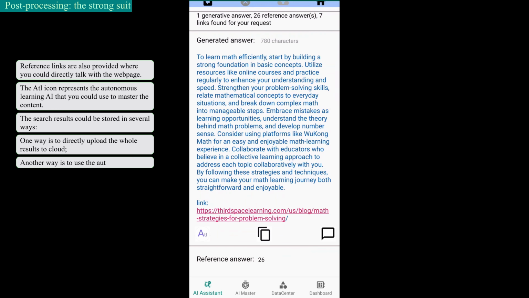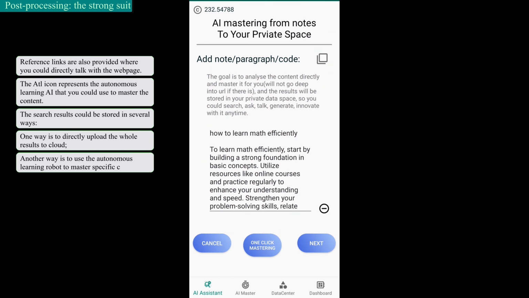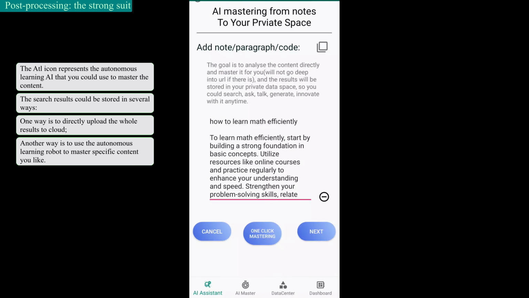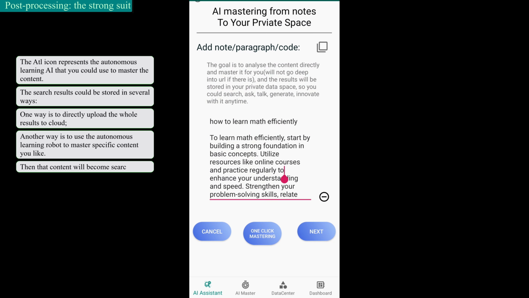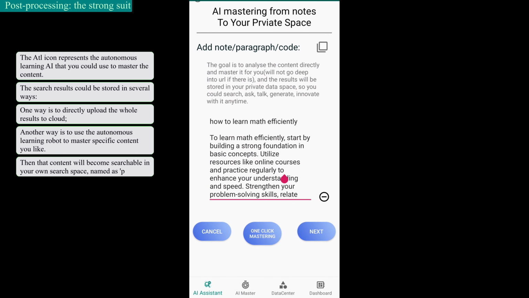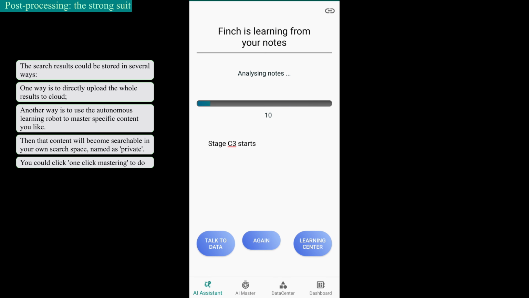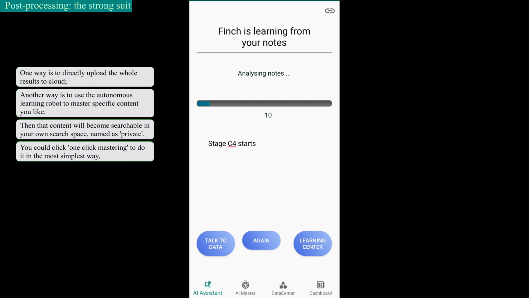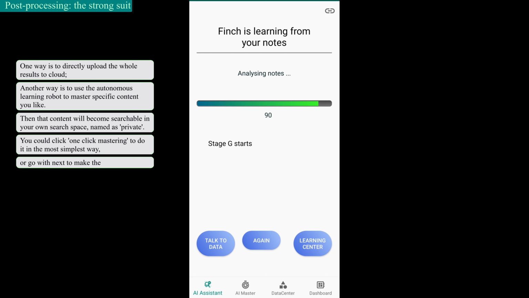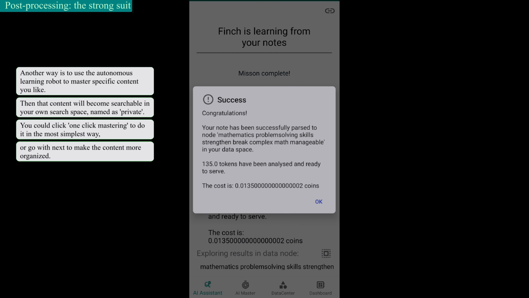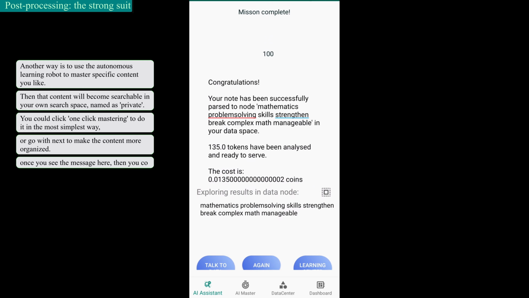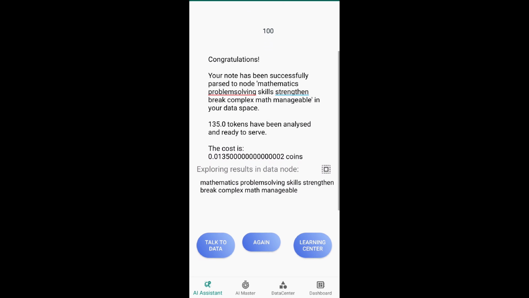Another way is to use the autonomous learning robot to master specific content you like. Then, that content will become searchable in your own search space, named private. You could click one-click mastering to do it in the simplest way, or go with next to make the content more organized. Once you see the message here, then you could reach the content fast and efficiently.